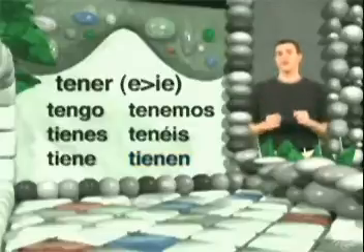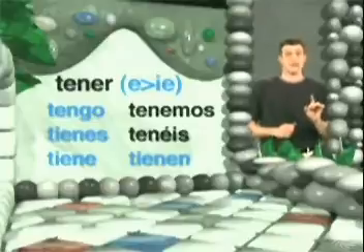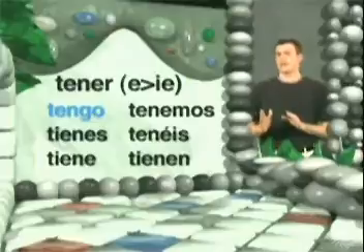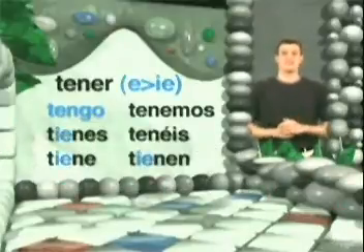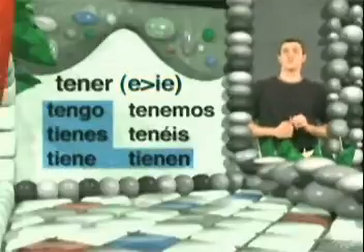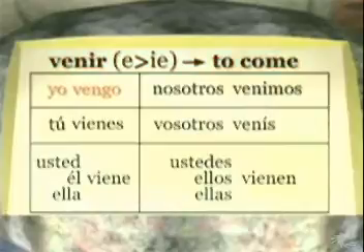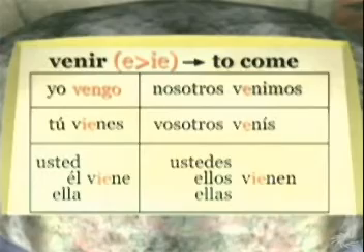See that? We know tener's a stem change verb, and all's well in Tenerville, except whammo, that yo form, which doesn't go to IE and has that random G we talked about earlier. But other than that, it's a normal stem change verb. And look, we can still draw our boot. Venir works the same exact way as tener. Its yo form has that random G in it, but other than that, it follows the normal conjugation pattern for the E to IE family of stem change verbs.